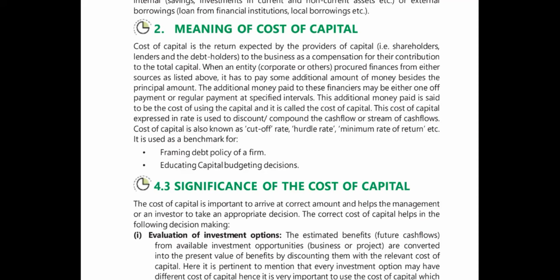It is used as a benchmark. So this is the cutoff rate, meaning at minimum this much a company has to get as a return on your capital. If you are not getting that minimum return, that means you have to pay from your pocket to the outsiders. Okay, so the benchmark is generally used in framing the debt policy of a firm and evaluating capital budgeting decisions. When it is done properly, you will have a better policy. If the benchmark is framed well, then you will have a better cost of capital. Okay, you will have a good cost of capital.